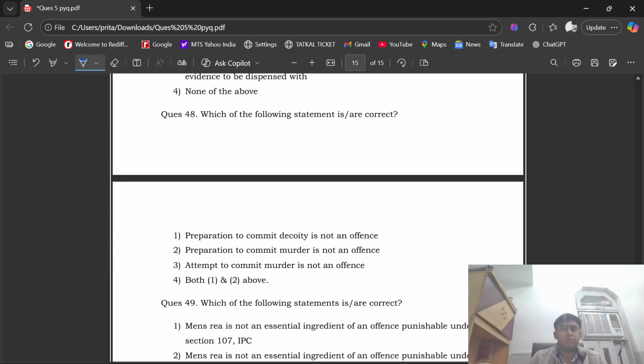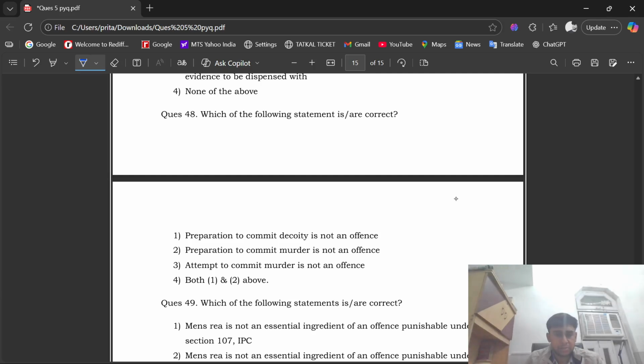Question number 48. Which of the following statements is or are correct? Preparation to commit dacoity is not an offense. Preparation to commit murder is not an offense. Attempt to commit murder is not an offense, or option 4, that is both first and second above.